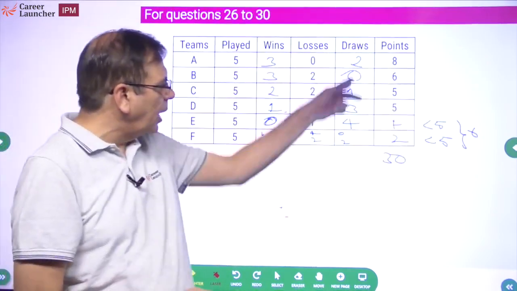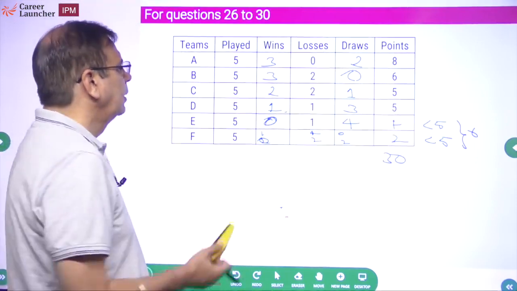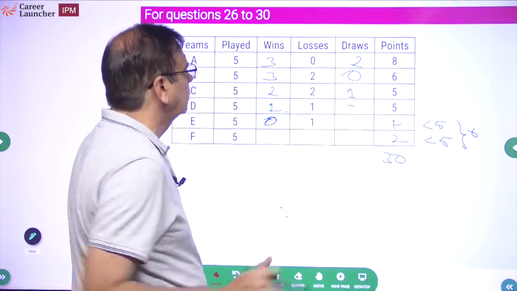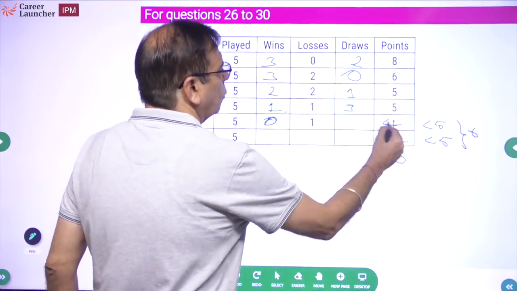Why will you mark 12? If you add up all of them, it will become 12. Okay, now the next thing is, or rather before this also you could have done, how much was this? This was 3, this was 4, this is 4.